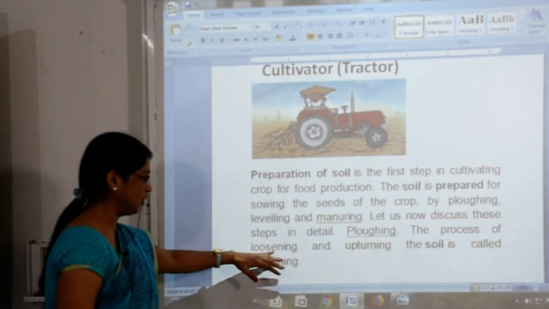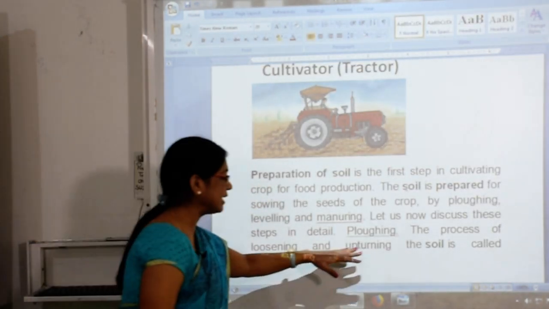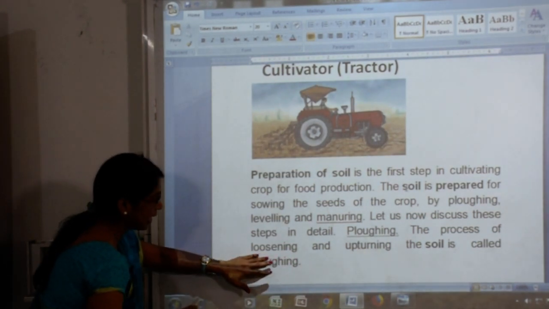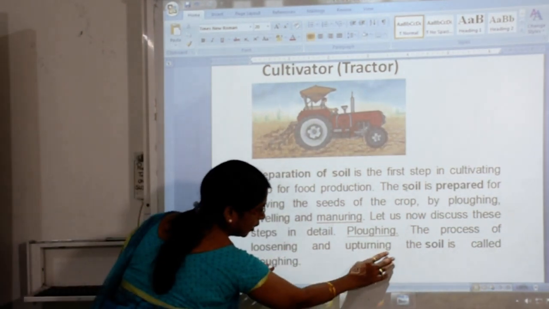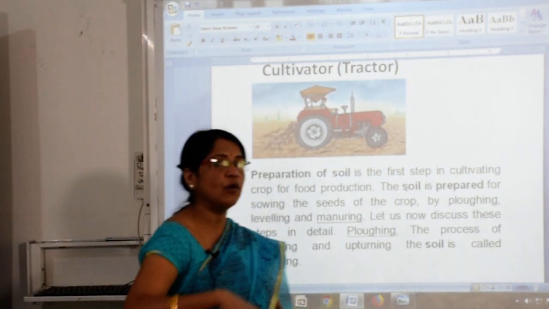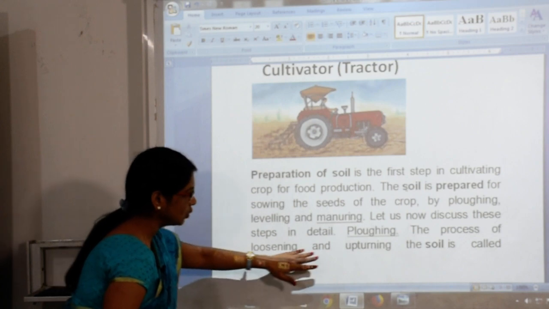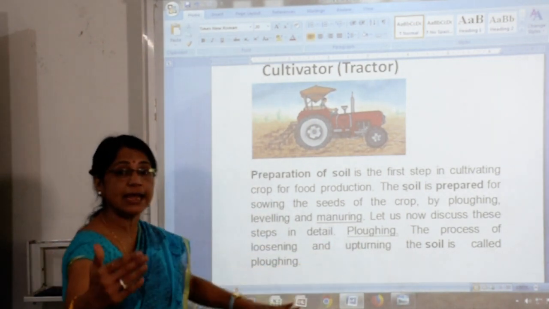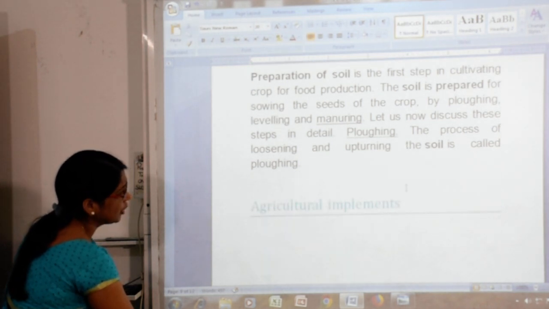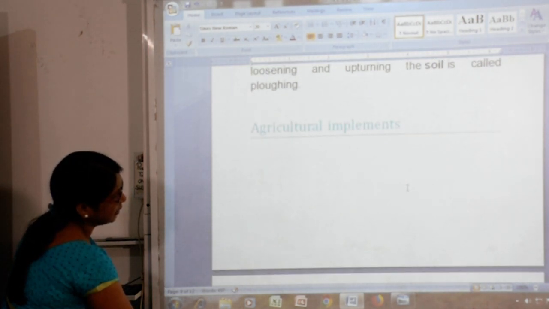Ploughing is the process of loosening and upturning the soil. It is the main thing here. Children, I want to highlight that loosening and upturning the soil is called ploughing. What is the specification for loosening and upturning? Later I will explain. Now we move ahead and see the agriculture implements.